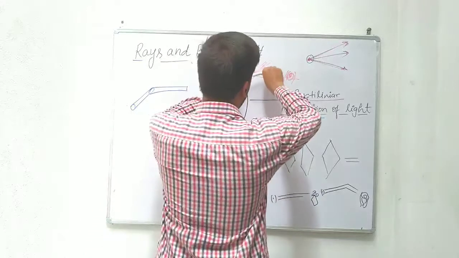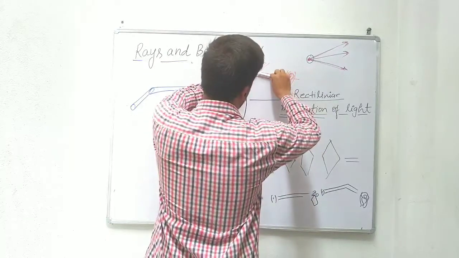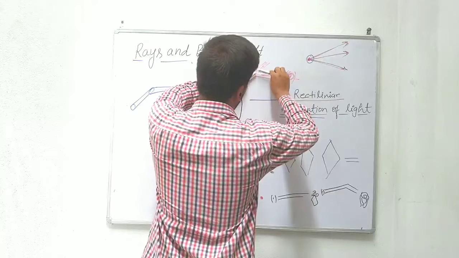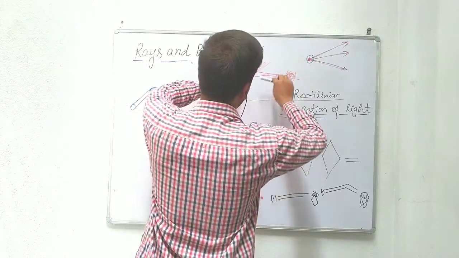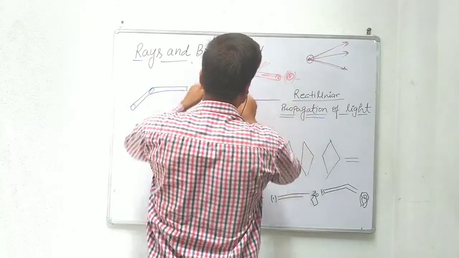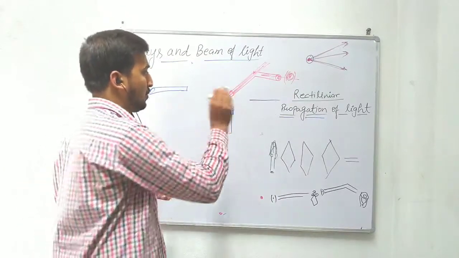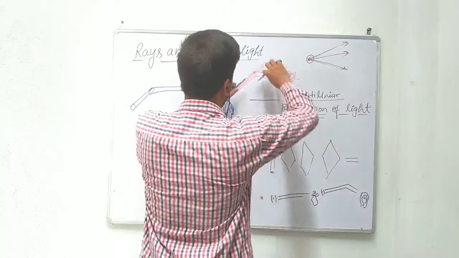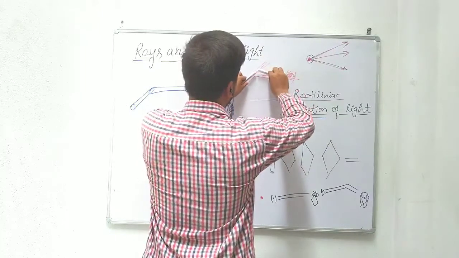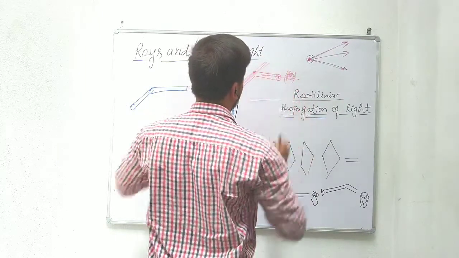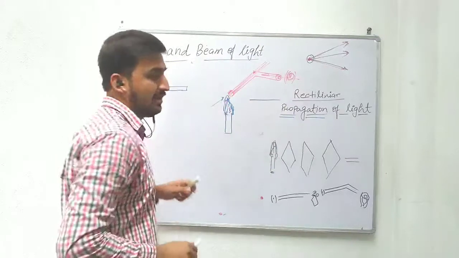In the case of a straight object we can easily see, but in the case of a round object or an object of a different shape, we cannot see this light. So this is the second case of rectilinear propagation of light. If it is a straight object, then we can easily see. If there is any change in the shape, then we are not able to see that light.